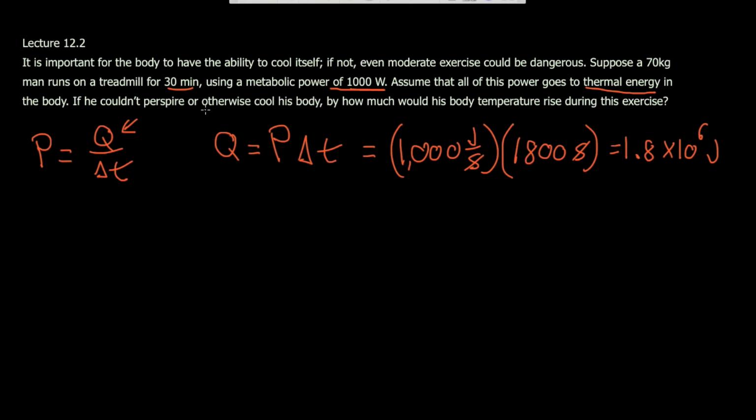We're told that he can't perspire or otherwise cool his body, so all of this is just going to go into heating his body. So if we remember the other equation for heat that relates the specific heat of the body and how much energy it gains, Q is equal to MC delta T, where this T now is temperature, whereas up here it was time. One thing we need to know before we go any further is the specific heat of the body, C. We were told in the book, C is equal to roughly 3,400 joules per kilogram Kelvin.